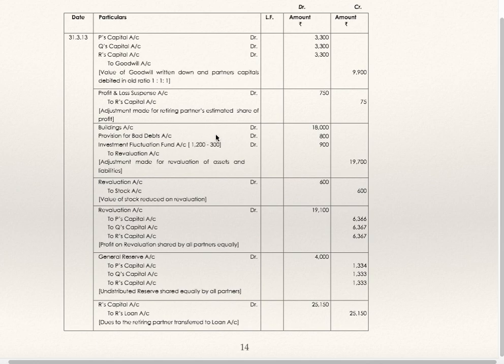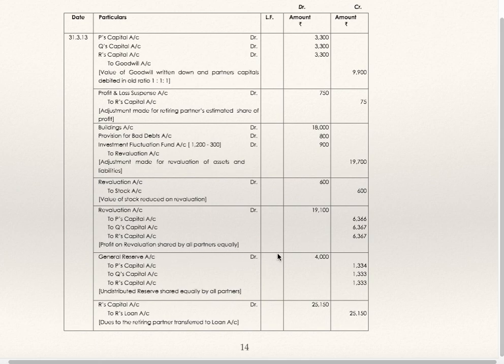Building account debit 18,000, provision for bad debts 800, investment fluctuation fund account debit 900 to revaluation account. These all will be credited to revaluation account. Revaluation to stock 600, it is to be debited to revaluation account. Decrease in value of stock. Now the difference between these two will be revaluation profit. It is to be shared by partners equally. The entry for the same is revaluation account debit 19,100 to P's capital, to Q's capital, to R's capital, equally divided by 3.